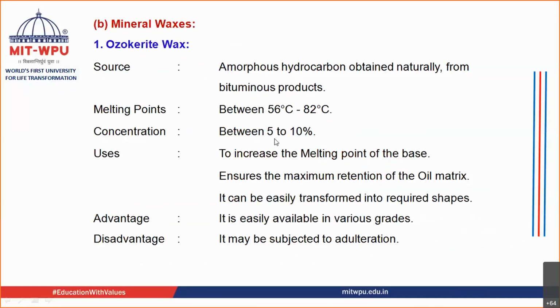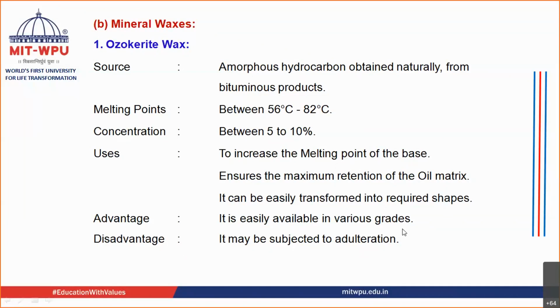The concentration required is near about 5 to 10%, as I told you. So it is used to increase the melting point of the base. It ensures the maximum retention of the oil matrix. You are going to add oil further to it, isn't it? This is the solid component. We are going to add oil to it, the liquid component. That is retained inside this structure, and it can be easily transformed into the required shape, right?